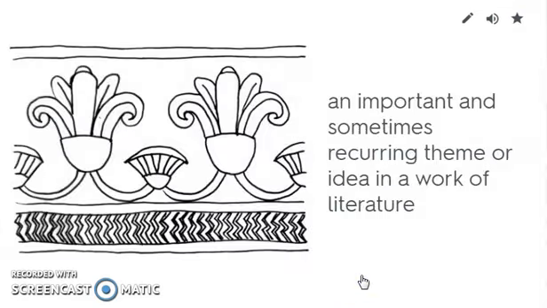Motif. A motif is a repeated pattern, and in wallpaper, it's easy to see the motif. Here you can see this flower and this little flower, and then here the little flower, and it would go all the way around the room. That's a motif. In literature, when some critical element of the story keeps coming back from chapter to chapter to chapter, then we say this is a motif. The motif can be grief, the motif can be death, the motif can be any number of things that keep repeating throughout the story.